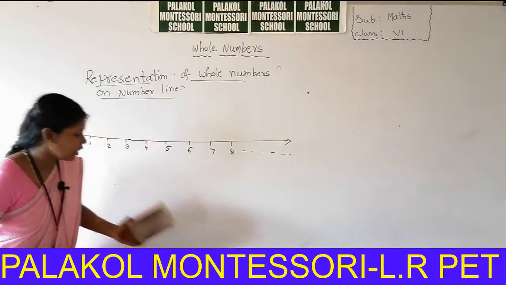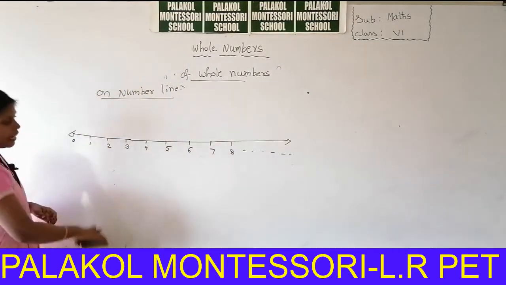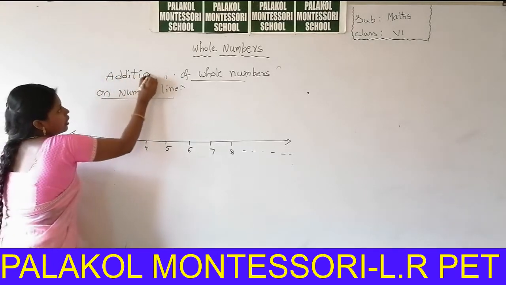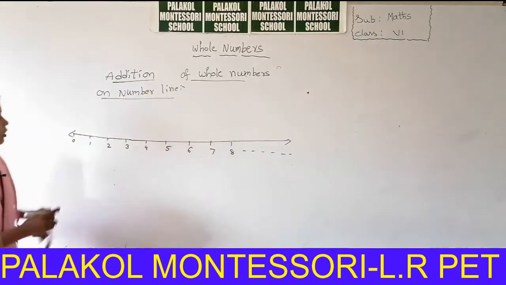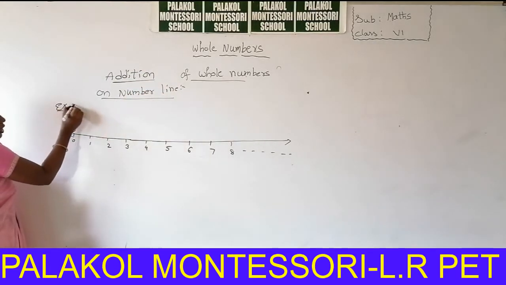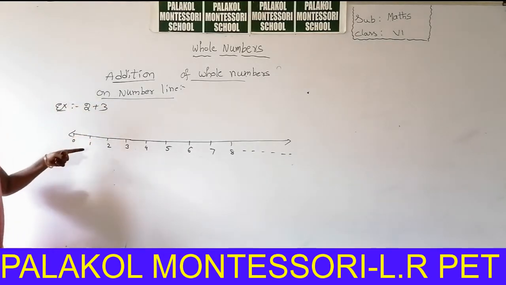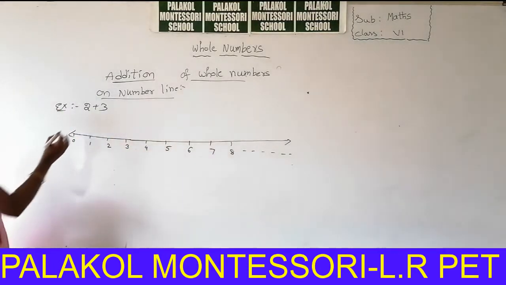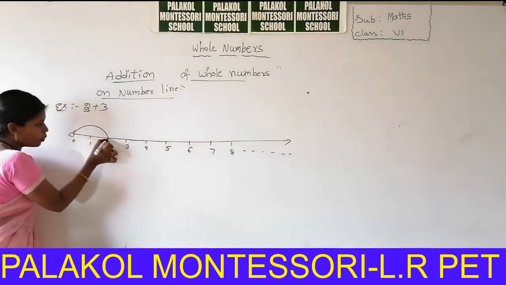Next, addition of whole numbers on number line. How to represent addition of whole numbers on number line? Let us see one example. What is the answer of 2 plus 3? We already learned, but we can represent this addition on the number line. First you can represent 2 on the number line, starting from 0 to 2.